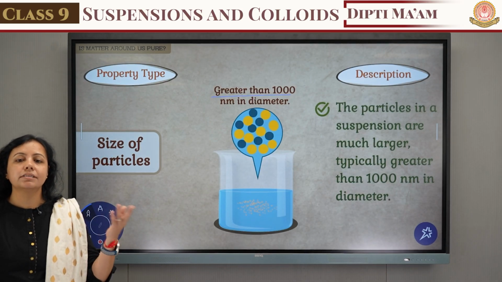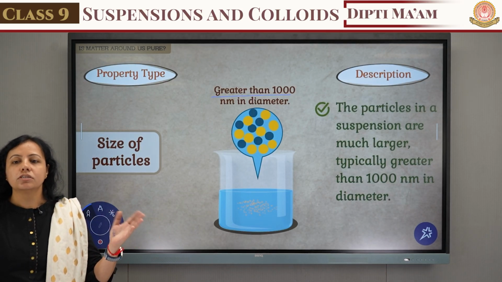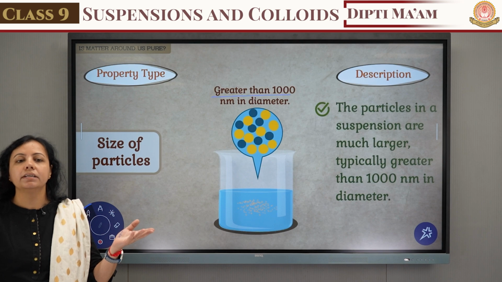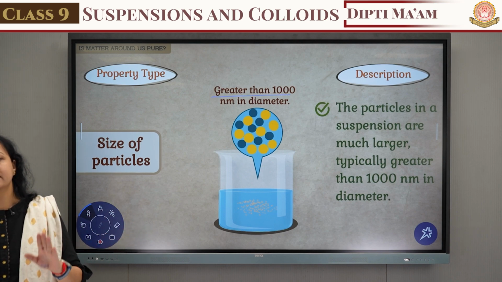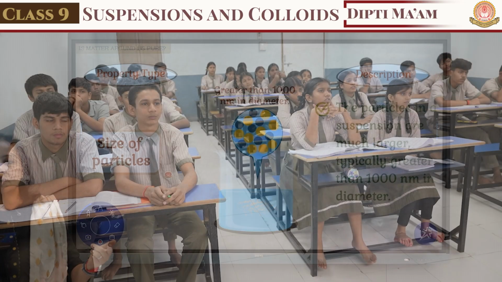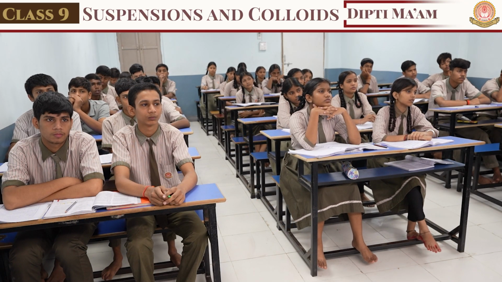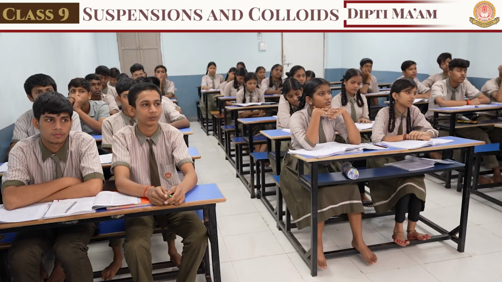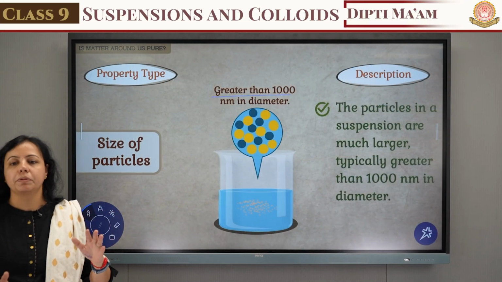Now what is the particle size in solution? It is less than 1 nanometer. And what is the particle size in suspension? It is greater than 1000 nanometers. So you can see the difference between solution and suspension.